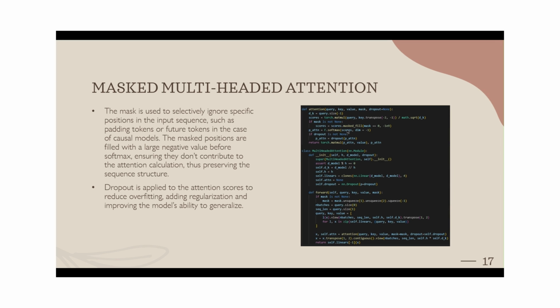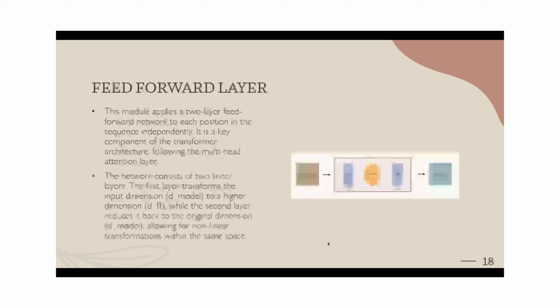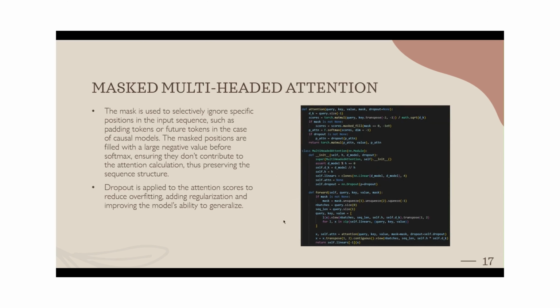If it is not none, it only takes the scores which are useful and ignores the ones that will not be considered. The computation occurs at the end, and that's how it returns the attention values. After the output of the attention, it passes into a feed forward neural network.